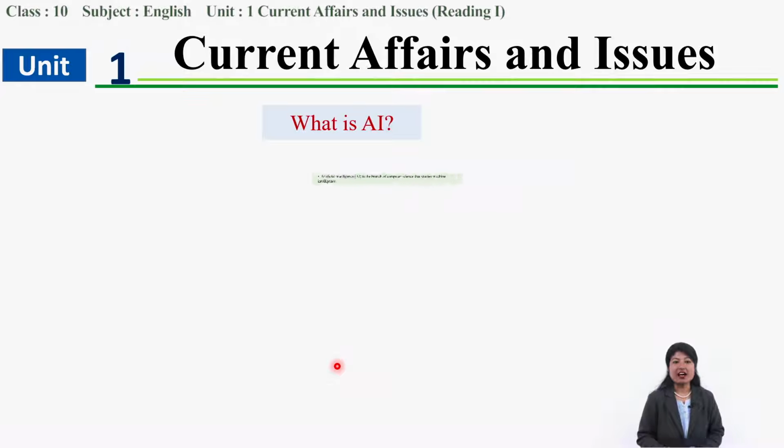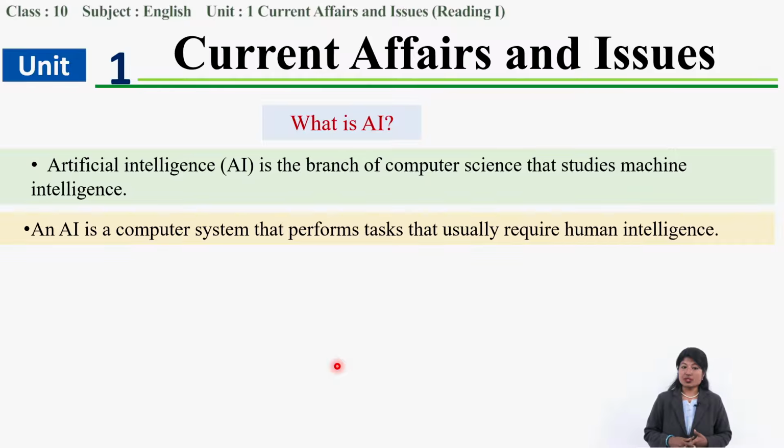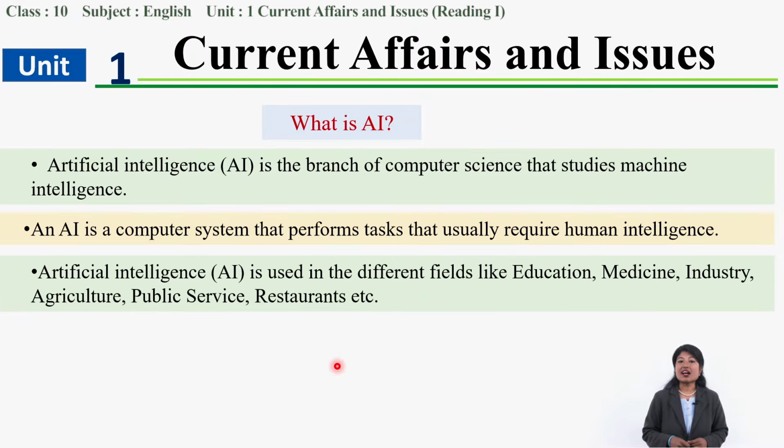Yes, AI is artificial intelligence based on computer science, which studies machines and their intelligence. AI is a computer system that performs tasks that require human intelligence, and AI can be used in different fields, as we talked, in education, medicine, agriculture, public services, or you might have heard AI robots are used even in restaurants. Have you heard it? You might have heard, right?